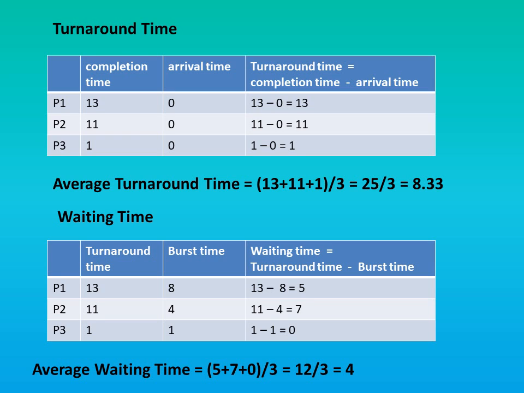The turnaround time for P2 is 11 and the burst time for P2 is 4. So 11 minus 4 is equal to 7. So the waiting time for P2 is 7. Similarly, the turnaround time for P3 is 1 and the burst time for P3 is 1. So 1 minus 1 is 0. So the waiting time for P3 is 0. The average waiting time is equal to 5 plus 7 plus 0 divided by 3. That is 12 divided by 3 is 4. So the average waiting time is 4.